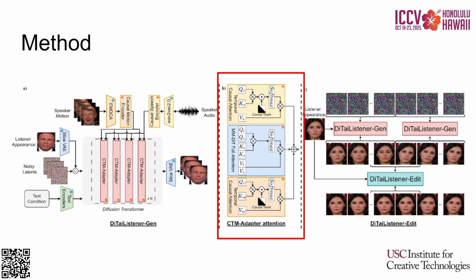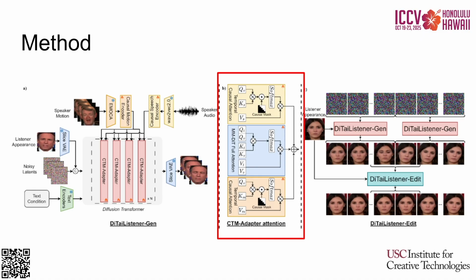Let's take a look at the speech modality branch. Queries of the video are concatenated to the queries of the speech. The same is done for keys and values. Then self-attention with a causal mask is applied to get tokens. The same is done for the motion and text condition branches. We do an element-wise sum of tokens gotten from all branches to merge all the modalities. The model is trained with diffusion loss on 115 hours of conversations from the RealTalk data.